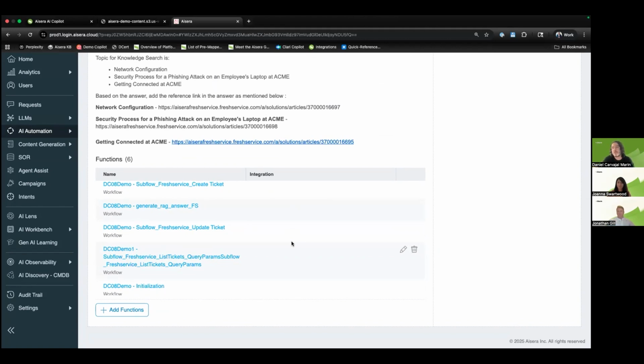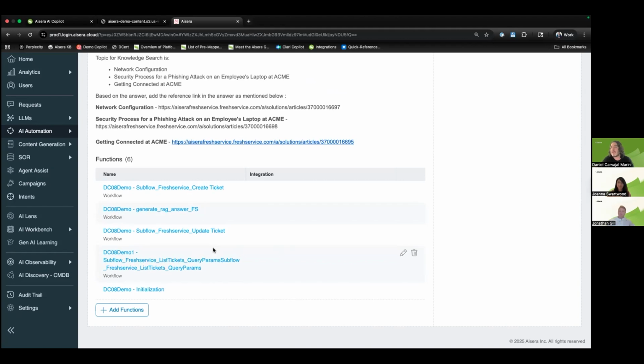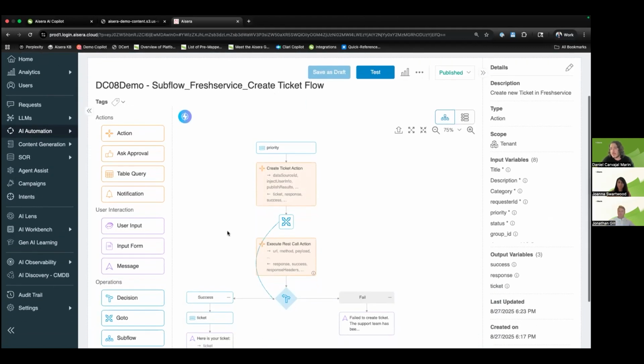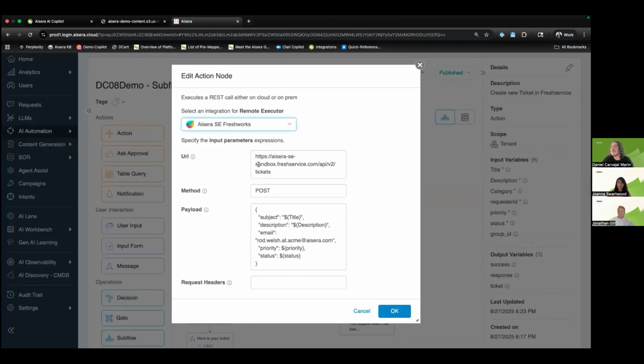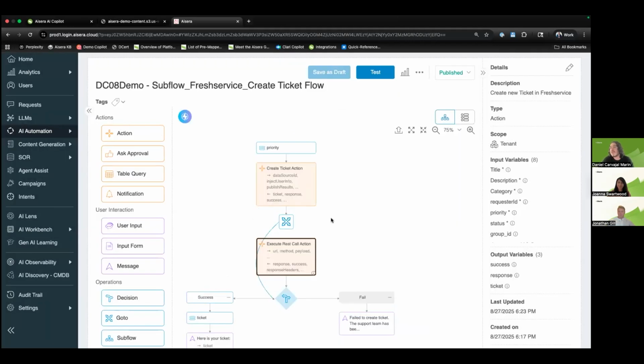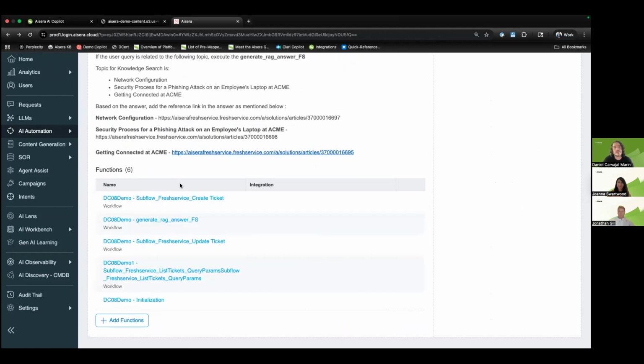Our workflow builder, if you look at it, for example, if we come into the create ticket, this is not a complex workflow. All we're doing is passing that REST call, that POST call, and setting up the variables that we're going to push into it, and then it creates a ticket. So instead of having to create very complex logic within your traditional workflow builder, all I'm doing is defining the REST execute call that you're going to utilize when somebody conversationally asks to create a ticket.